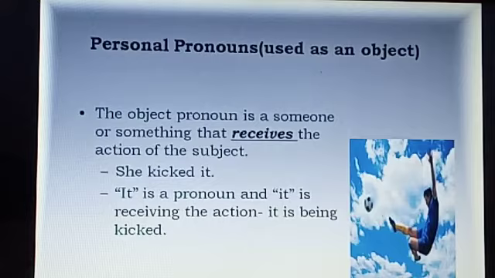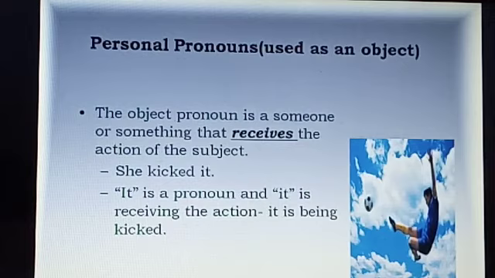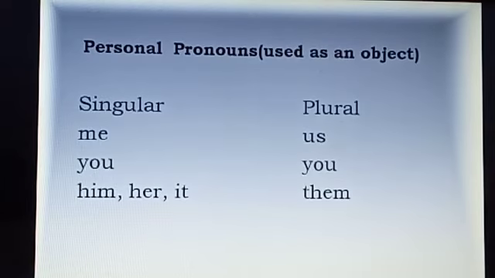Personal pronouns that we use in the place of an object also. The object pronoun is someone or something that receives the action of the subject. She kicked it. It is a pronoun and it is receiving the action. It is being kicked. Yes, in this sentence she is the subject and it is the object. Personal pronouns that we use in the place of an object are me, you, him, her, it, us, you and them.